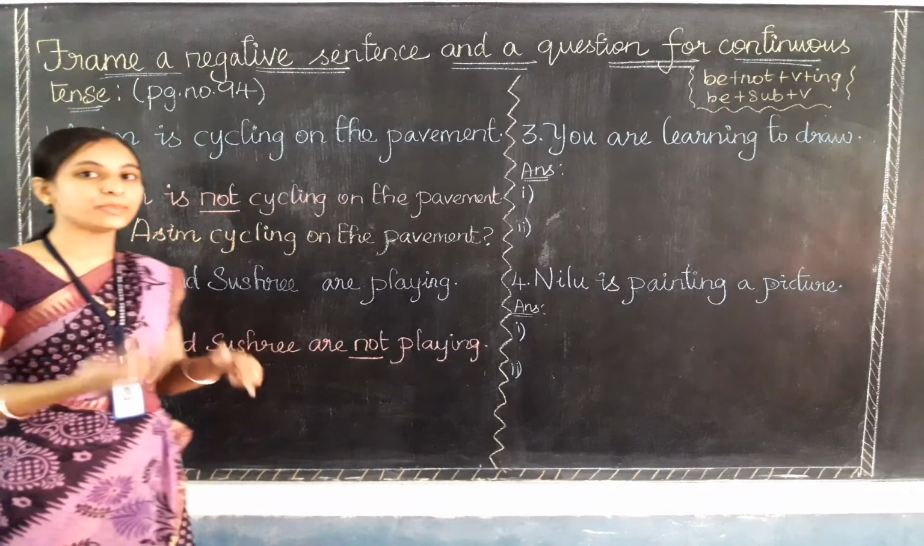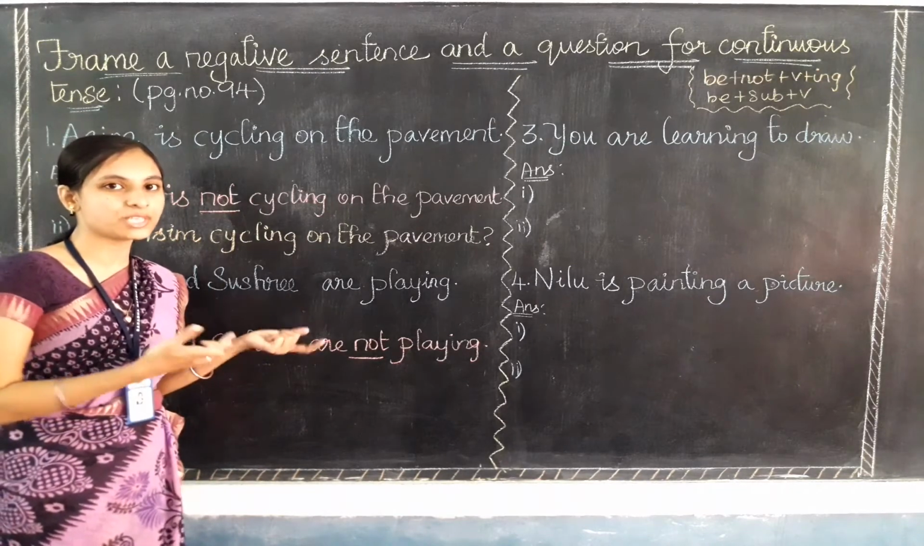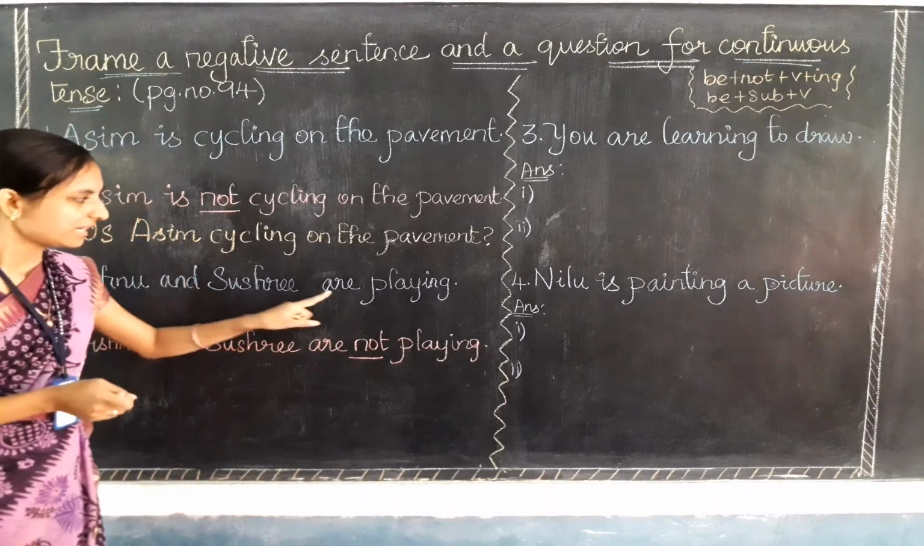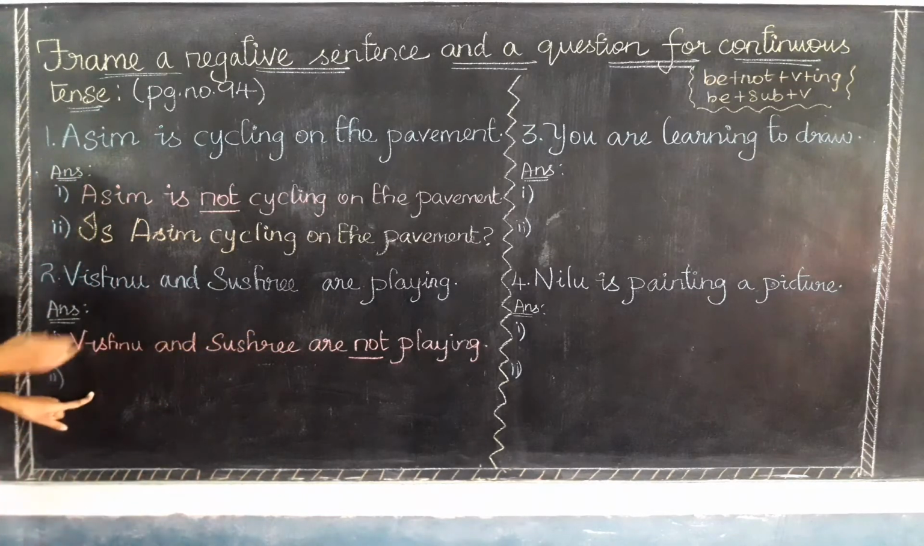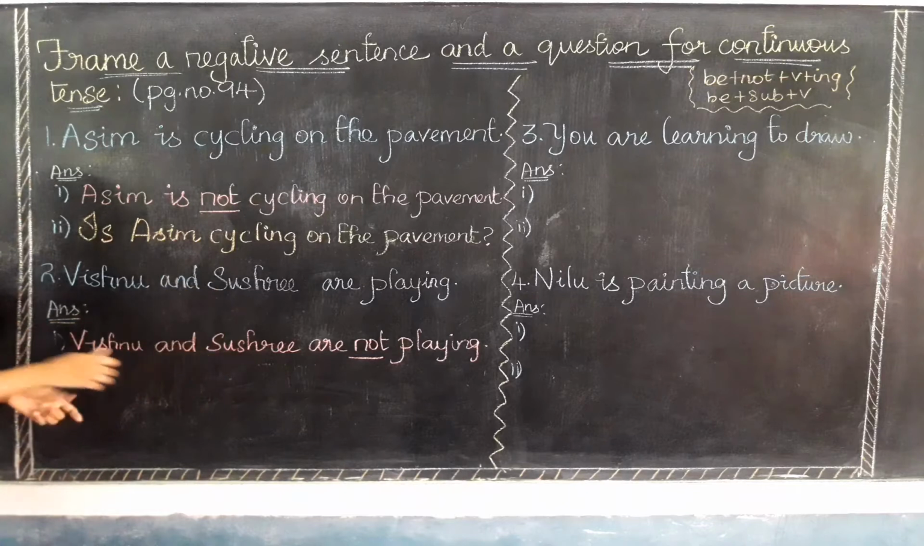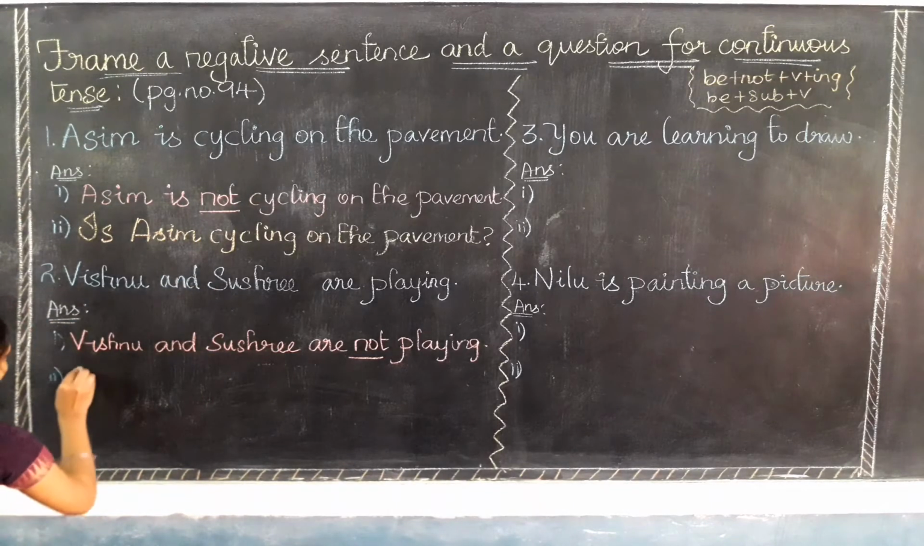So now let's make the question sentence. In the question sentence, we need to find which be form verb is available here. Here, are is the be form verb. Am I right? So this are will come first and then only we are going to write this one. See, the question sentence will be like, are